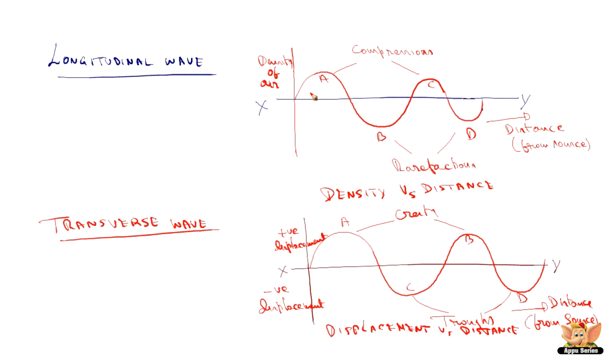In the case of a longitudinal wave, it is density versus distance, and here also we can see the density is higher above the line of zero disturbance, that is XY. So in this area we see more density, and here less density.